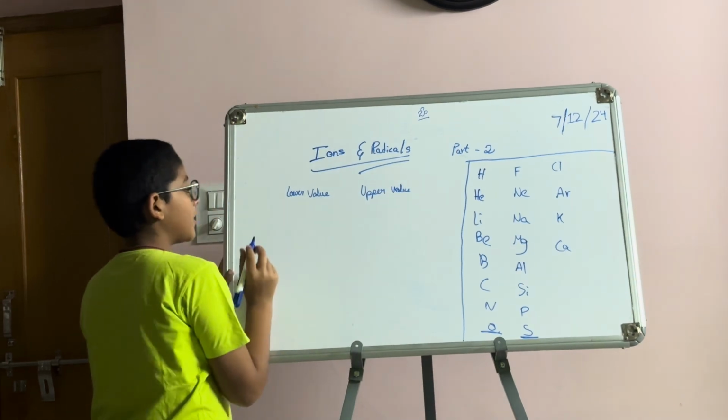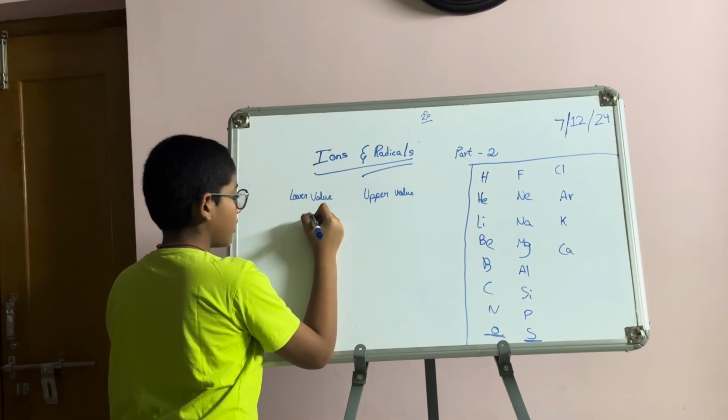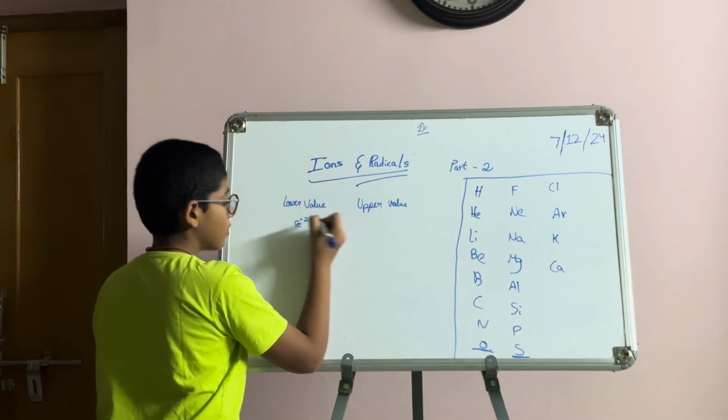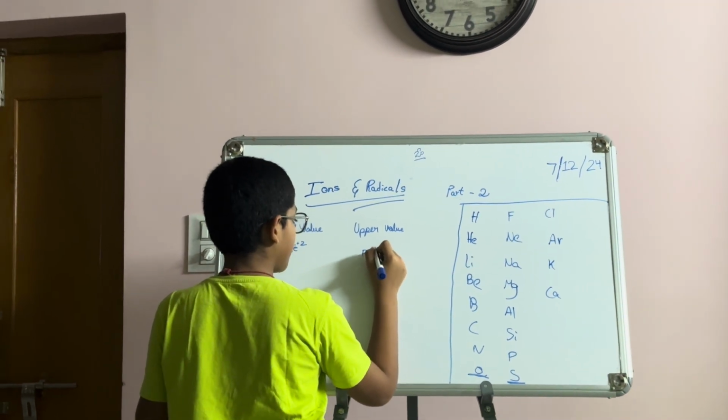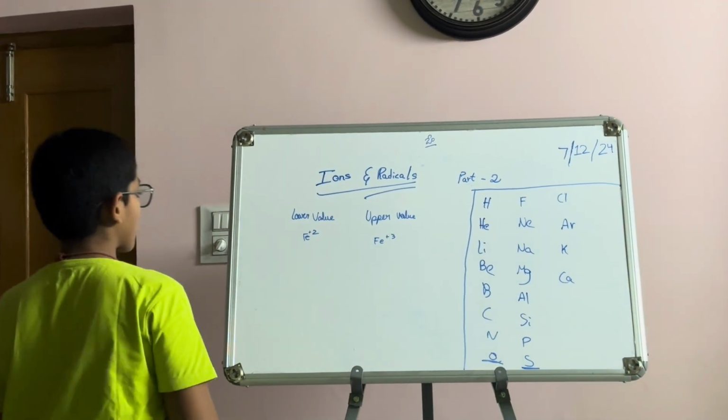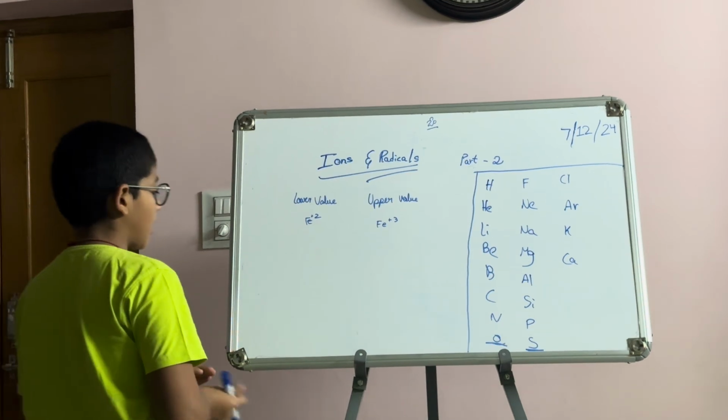For iron they are Fe plus 2, or Fe2, and Fe plus 3, or Fe3.